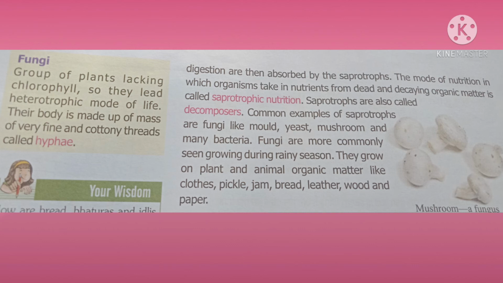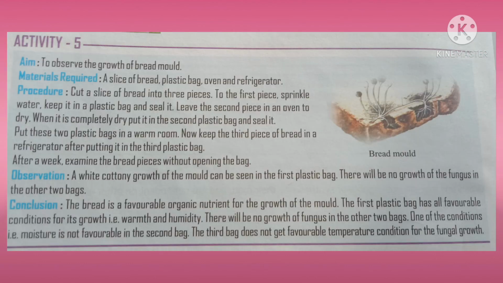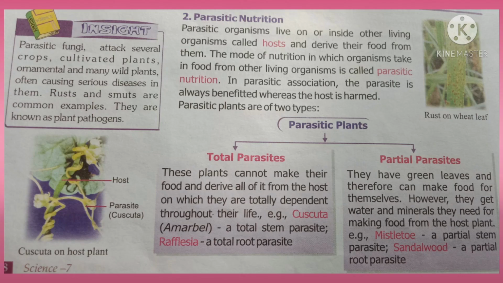They can live on or grow on organic matter like cloth, pickle, jam, bread, etc. This activity shows the growth of saprophyte bread mold on bread. An organism which lives on another organism for food is called a host. Such mode of nutrition in which an organism takes food from another living organism is called parasitic mode of nutrition.